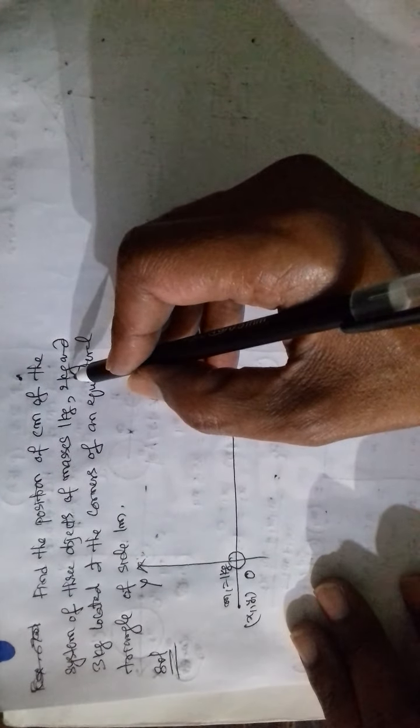See, there are three objects. It is better to choose one of the objects at the origin. Suppose this is 1 kg with coordinates x1, y1. Now let us choose this on the x-axis here.